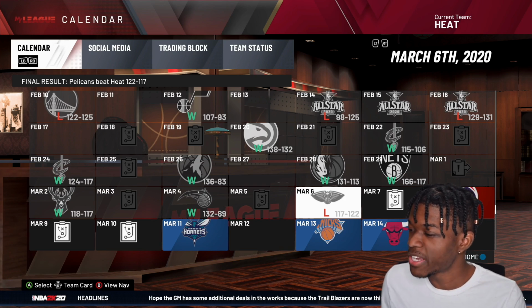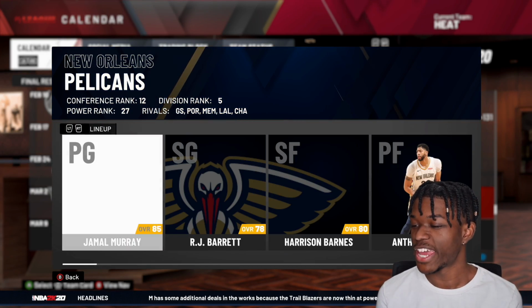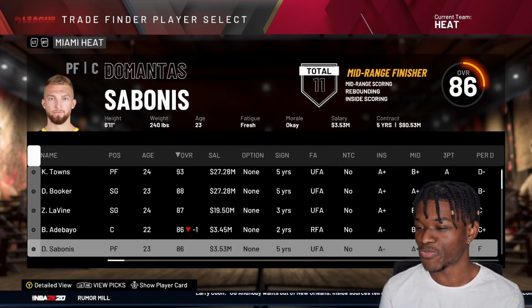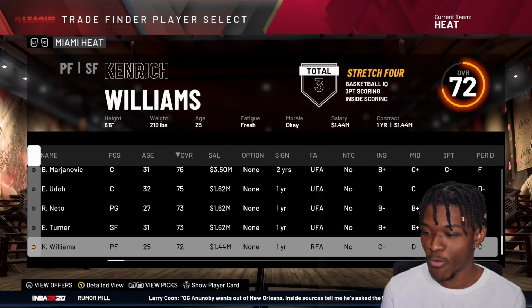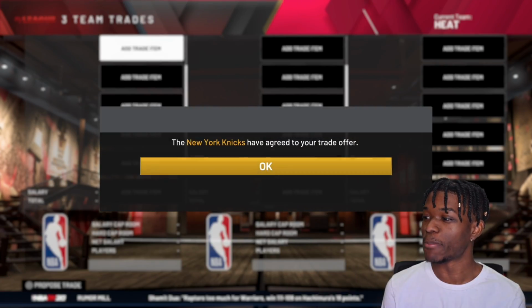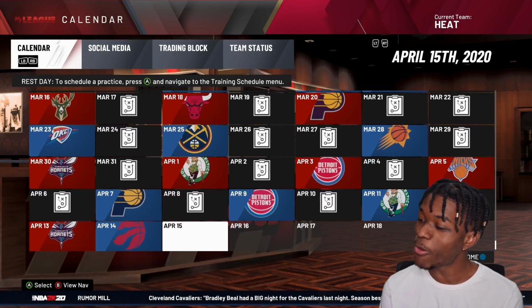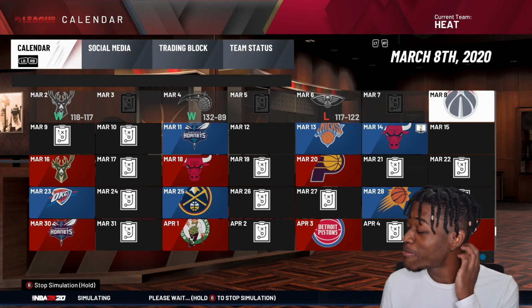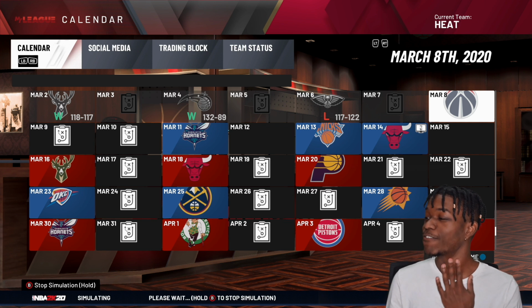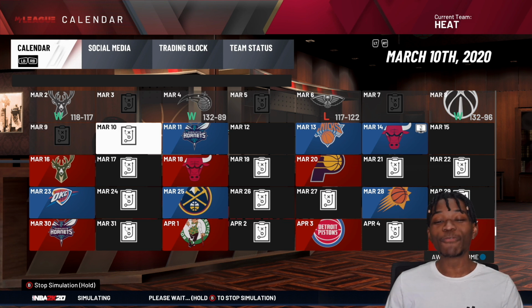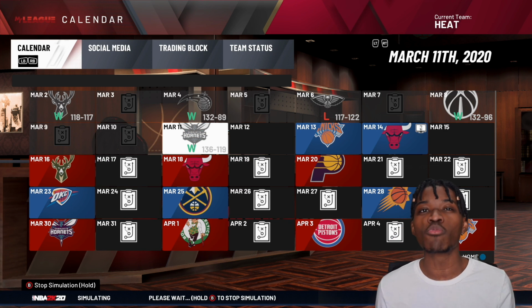Okay, so we went through another big streak of not catching many L's, and we just lost to Anthony Davis and RJ. No big deal there. This is one of those trades that we're going to do a small one because we just did a very, very big one. And if we can get a pick, there's a second. Boom. I know that was a very small one, but we keeping it that way. We're almost there, y'all. We are almost there. I know we've been here for a long time. I feel like there's maybe 2 more losses in here. Hopefully at the max, we have 2 more losses.